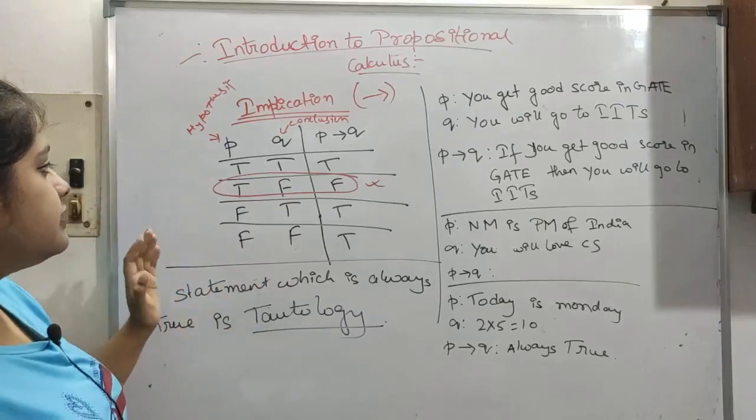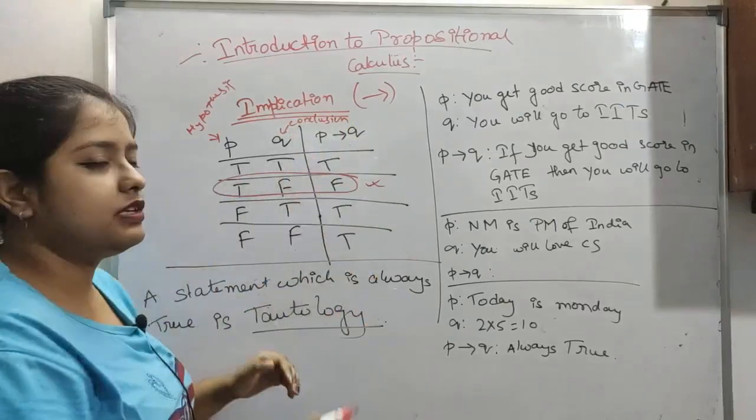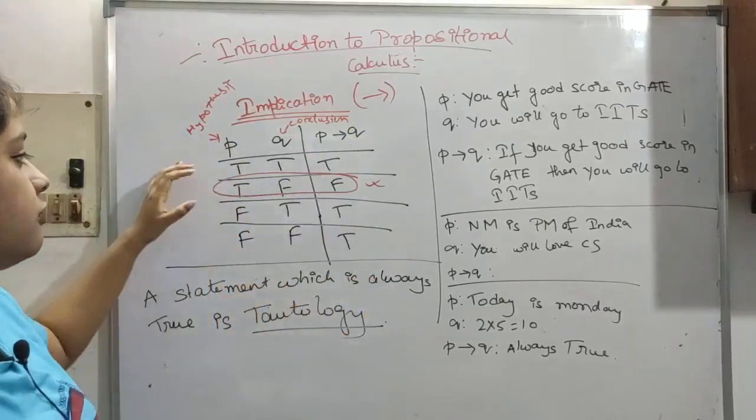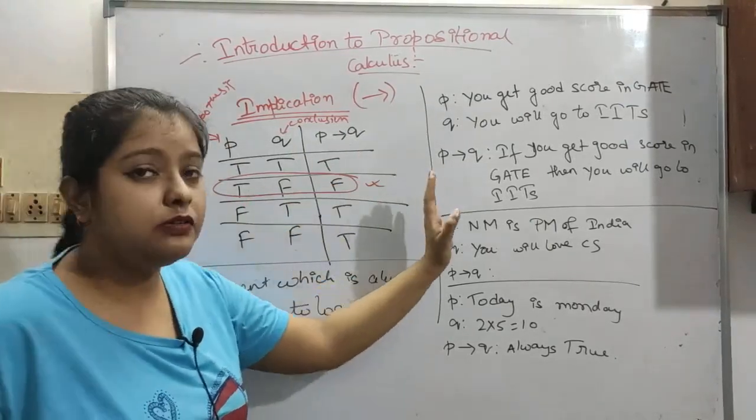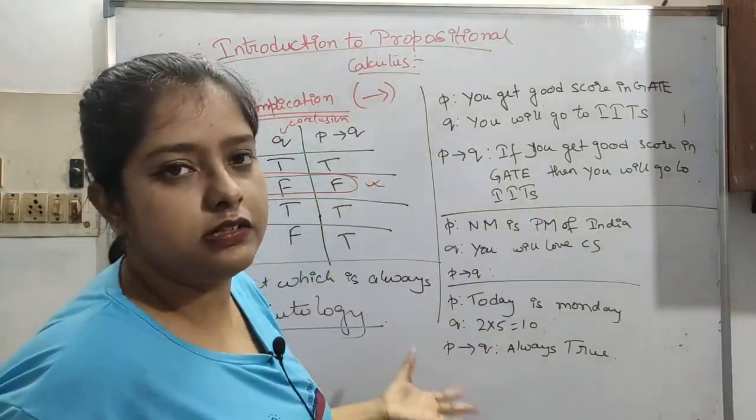So for now just see the truth table, take a note of it in your notebook, and just remember true false will give false. Like this I used to remember. So you remember like this, true false will give false, others are all true.